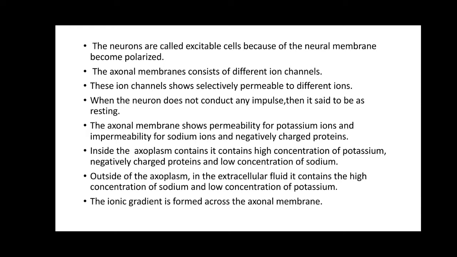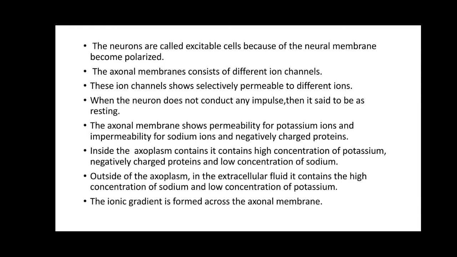The axonal membrane consists of different ion channels: sodium, potassium, calcium, chloride, or even sodium-potassium ion channels. But these ion channels present in the axonal membrane may not show equal permeability for all the ions.